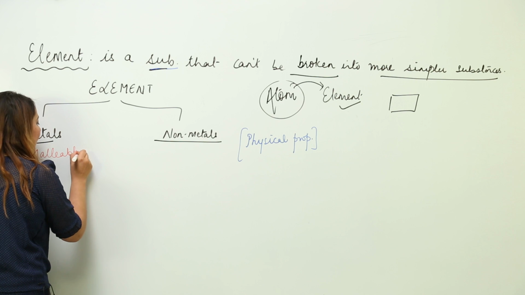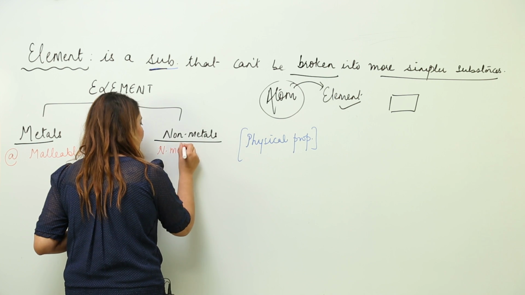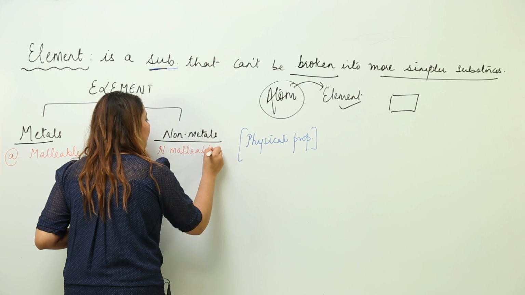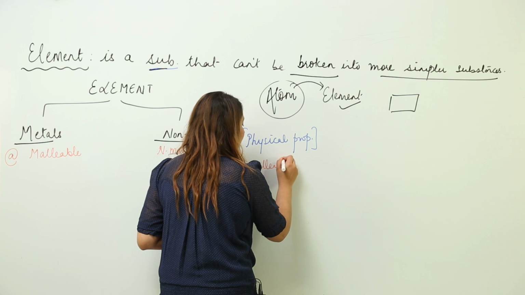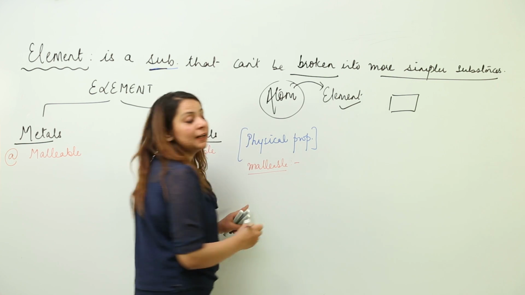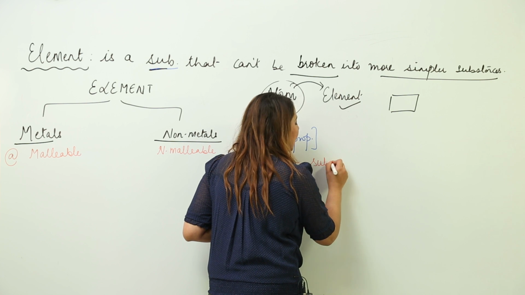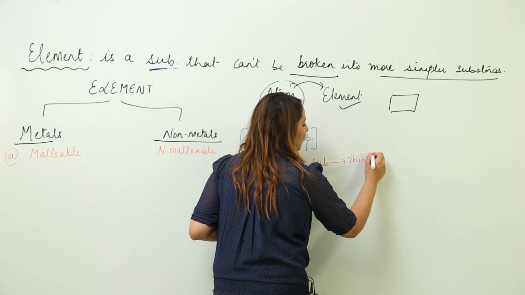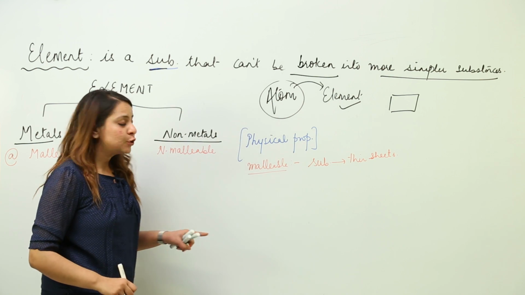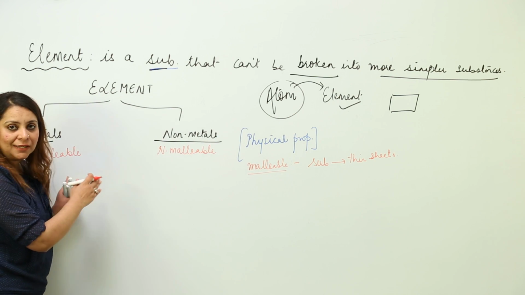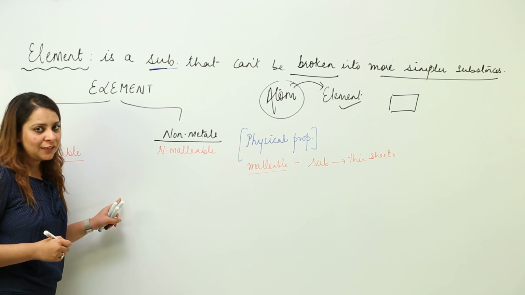Metals are malleable, but non-metals are non-malleable. Now what do we mean by malleable? Malleable is a property in which you can beat the substance into thin sheets. So in case of metals we say that they are malleable, that means they can be beaten into thin sheets.